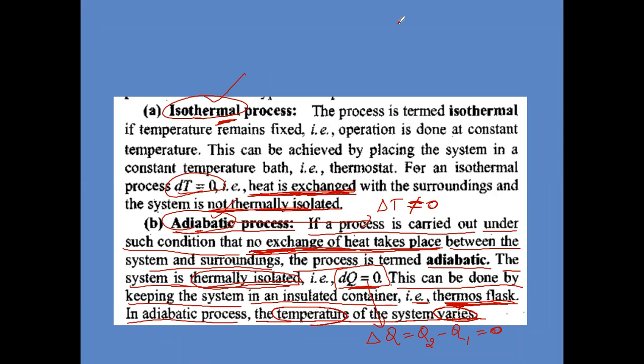Did you really understand about the isothermal and adiabatic process? Yes, sir.